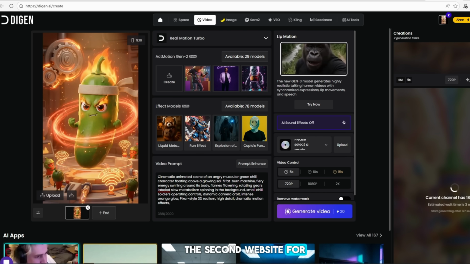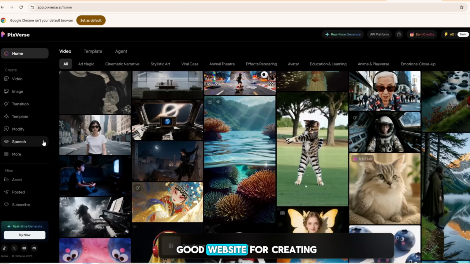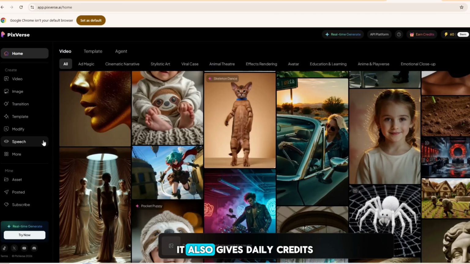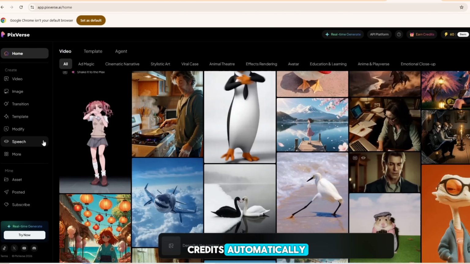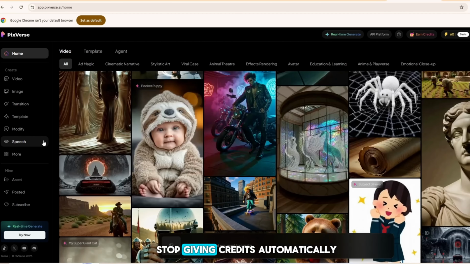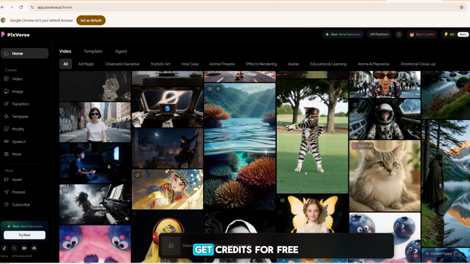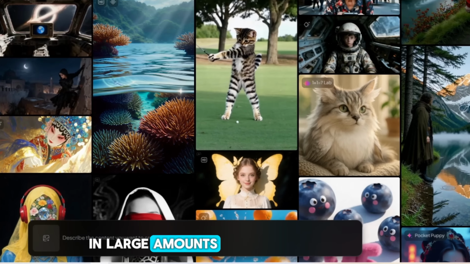The second website for AI videos is Pixar-style. This is a very good website for creating AI videos. It also gives daily credits. At first, it gives credits automatically, but later it may stop giving credits automatically. If you want to get credits for free in large amounts, click on Earn Credit. After that, you can get daily credits by logging in every day.